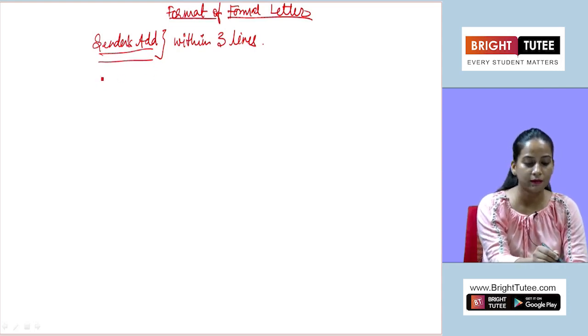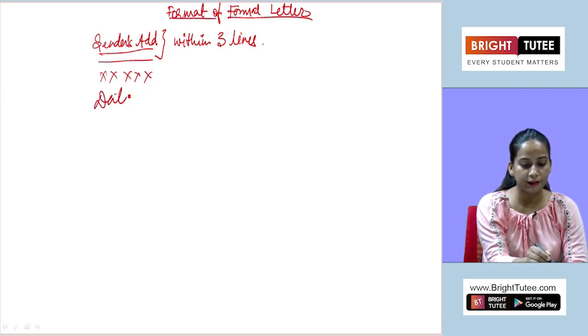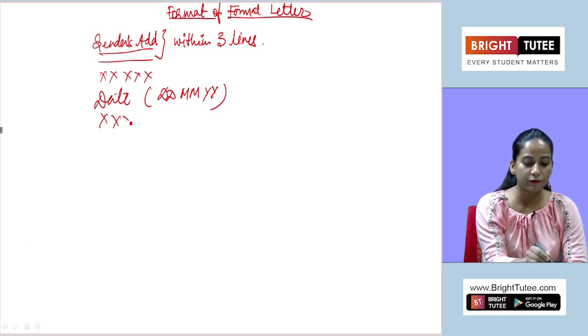After leaving one line, for that I am just putting this cross so that you can get to know that it is for leaving one line. You have to mention the date. Format of date we know very well: date, month and year. Clear? Then again, after leaving one line, what are we going to mention here?